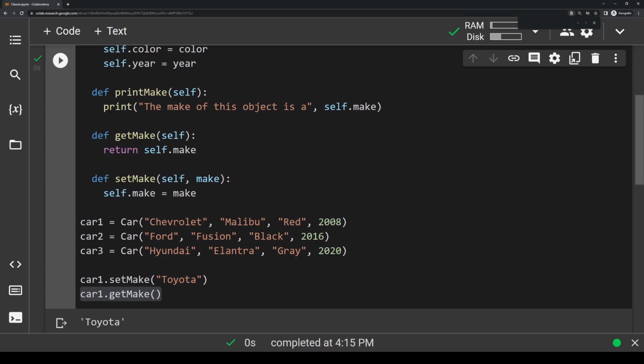So basically anytime that you want to write a setter function like this, you just need to pass in self as an argument and then pass in whatever attribute you want to update. And then inside of here, you just want to write self dot whatever that attribute is equals whatever that attribute is. And like I said, you certainly don't need these getter and setter functions here that I just wrote, because I already showed you how to get attributes and update attributes just using the dot operator, but you may see them at some point or want to use them to make your code look a little fancier.